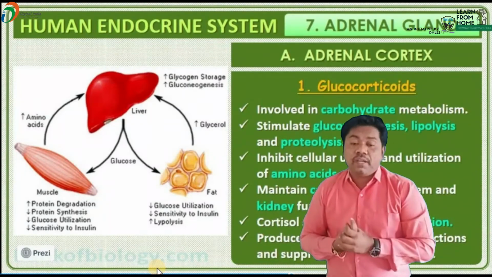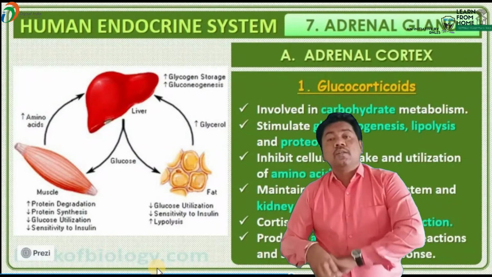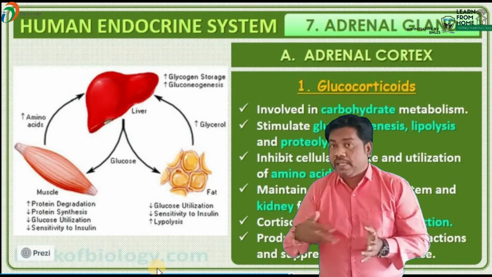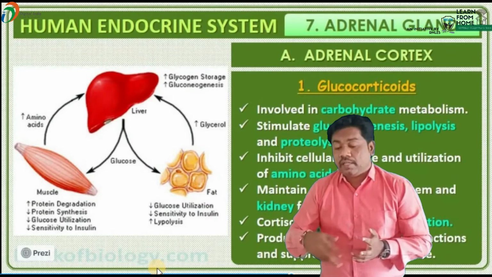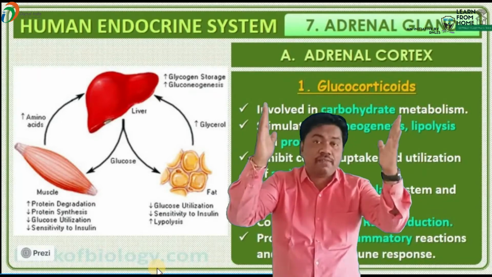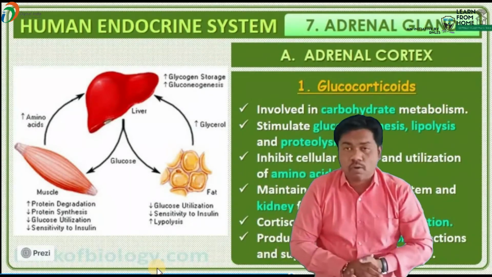So this is a very important hormone, beta. Which hormone helps in the production of anti-inflammatory reactions and suppresses immune reactions? That is cortisol. It is also known as the life hormone, life-saving hormone, and stress combat hormone.